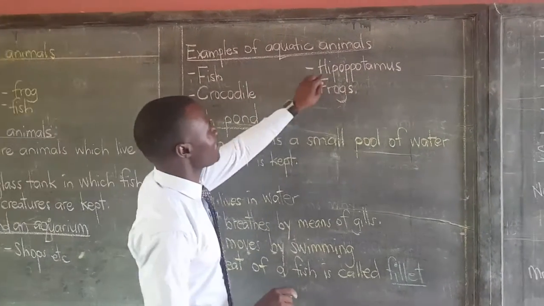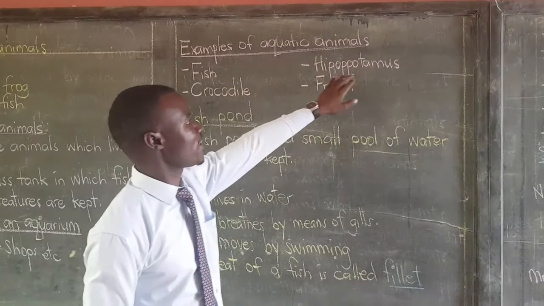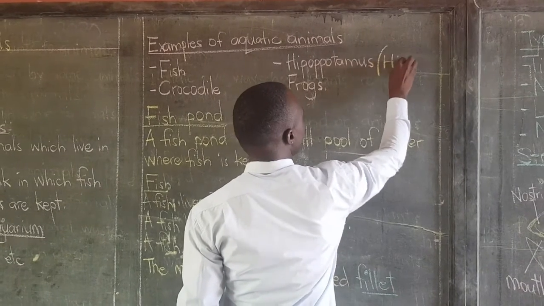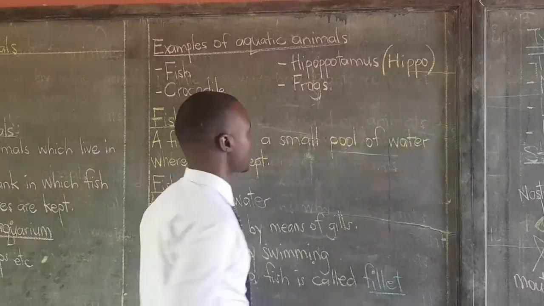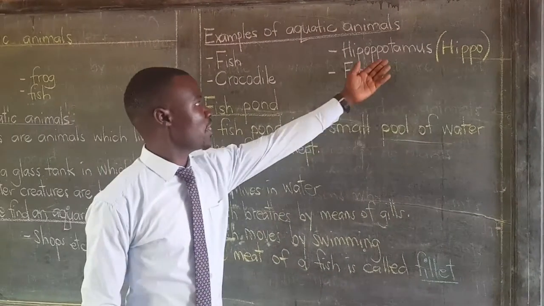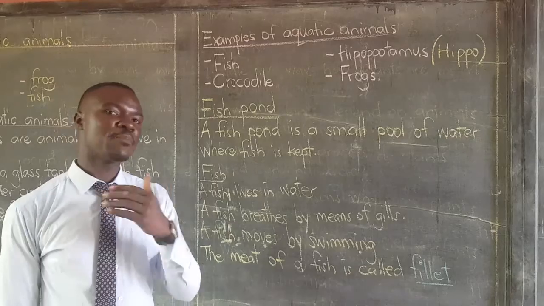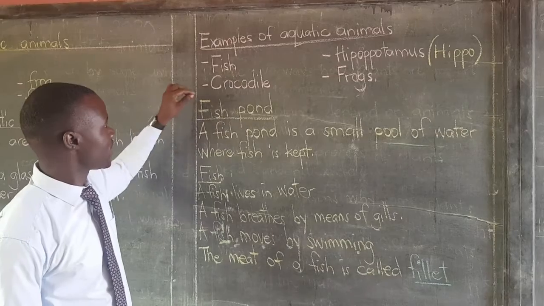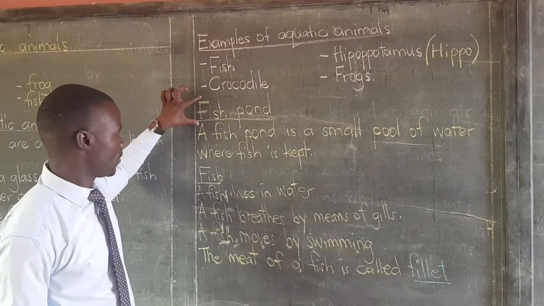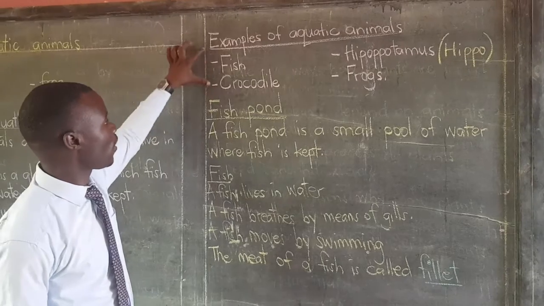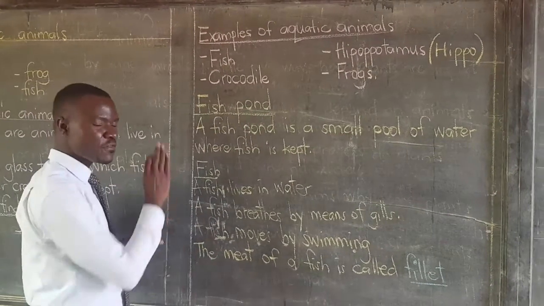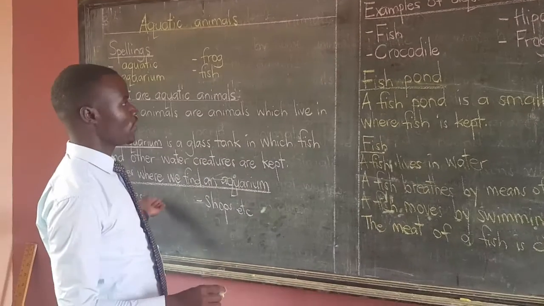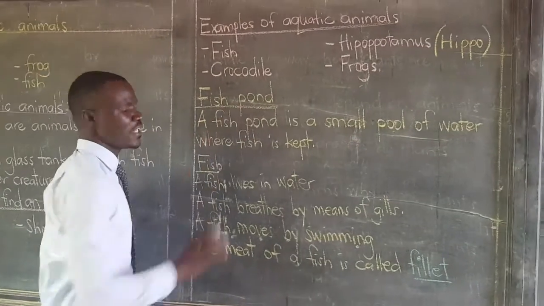All of you say hippopotamus. If you can't manage to write this word, you can also write it in short by saying hippo. Still, a teacher can give you a tick if you're writing to mean hippopotamus. Or you can also say hippopotami. However, I want us to talk about majorly a fish in details, as you can see here, among all these aquatic animals. However, do not forget that a fish cannot only be kept in an aquarium or in water, but can also live in a fish pond.